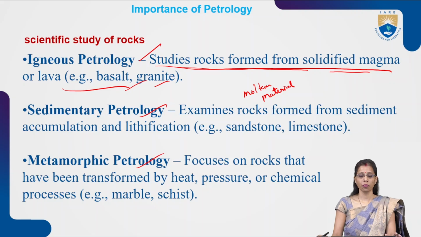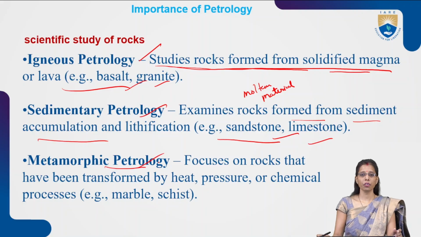Now sedimentary petrology. What is sedimentary petrology? It examines rocks formed from sediments through accumulation and lithification. These rocks form from coarse sediment or very fine sediment. These sediments accumulate at one place and slowly form a rock. Examples of sedimentary rock are sandstone and limestone. In sedimentary petrology, we study different kinds of sedimentary rocks, their origin, their formation and so on.